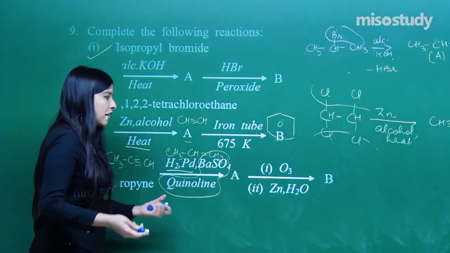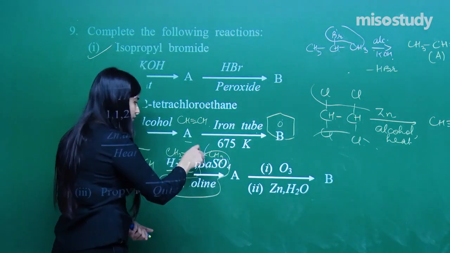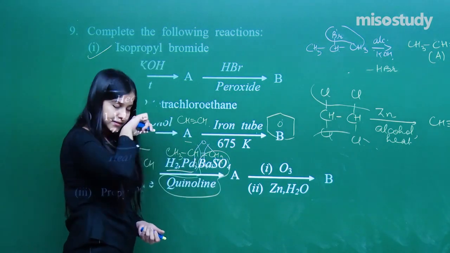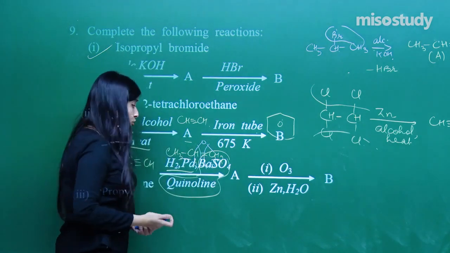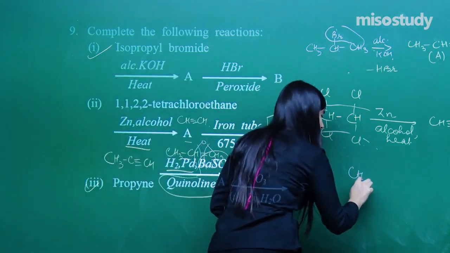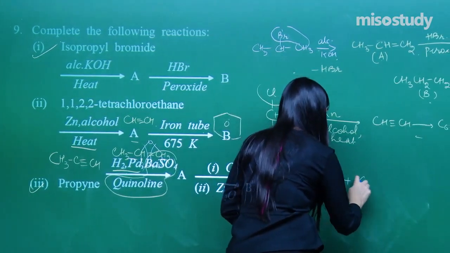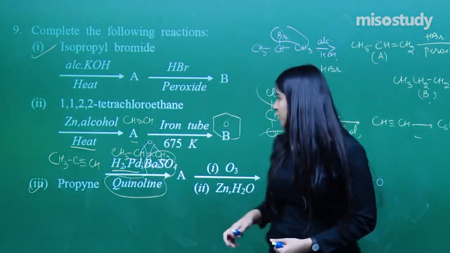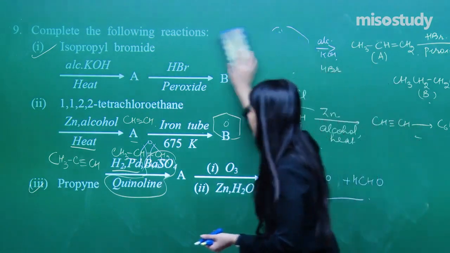Get it? Now simple ozonolysis reaction. You can do it. Form an ozonide over here and break it out. Breaking it, we get 2 aldehydes because both of them are terminal. So one is a 2 carbon aldehyde, it's ethanal, and another 1 carbon aldehyde, that is HCHO, formaldehyde or methanal. Clear about it? So this was an interesting question. We have used so many kinds of reagents and reactions.